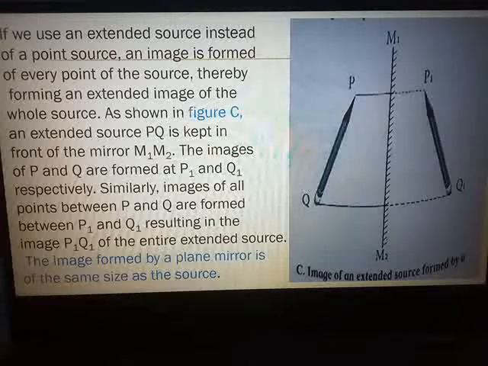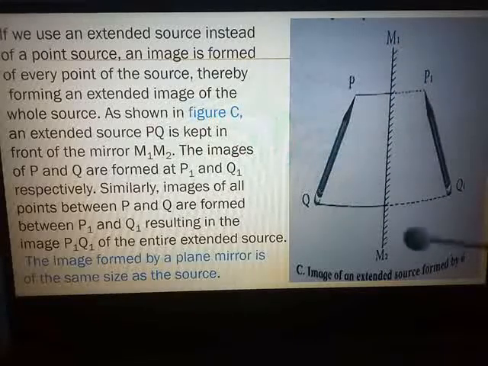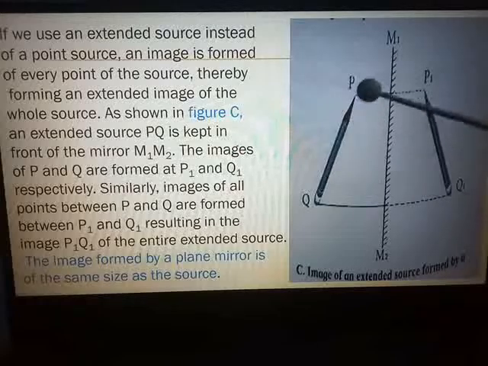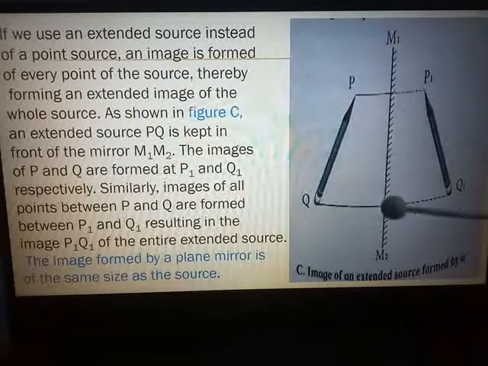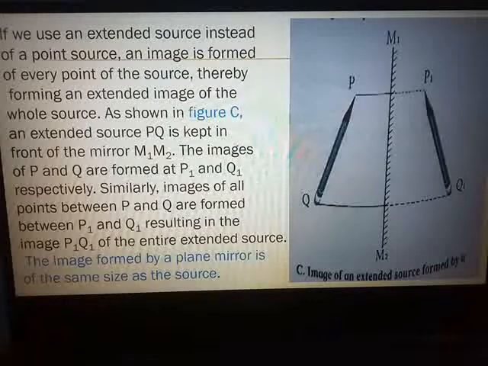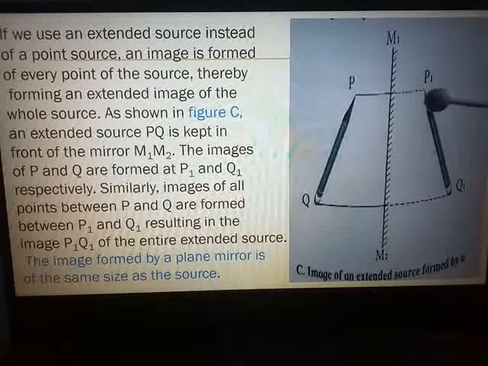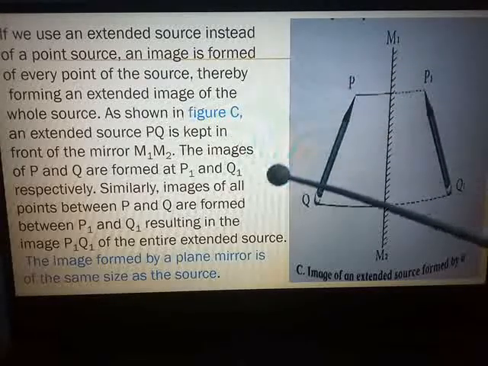You can see here in figure C, an extended source PQ is kept in front of the mirror M1, M2. The images of P and Q are formed at P1 and Q1 respectively. Similarly, images of all the points between P and Q are formed between P1 and Q1, resulting in this entire image P1Q1 of the entire extended source.